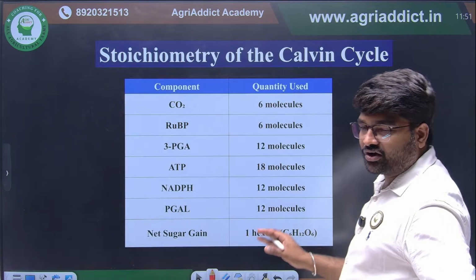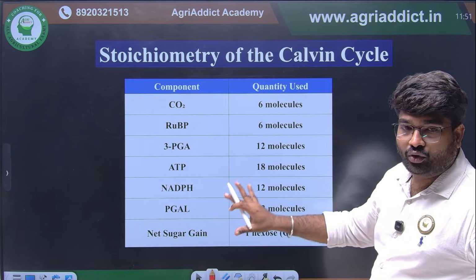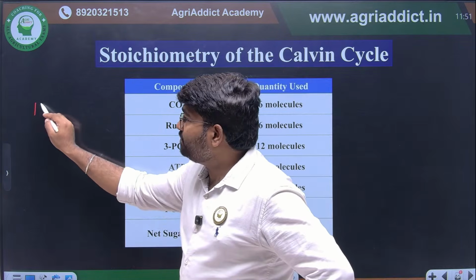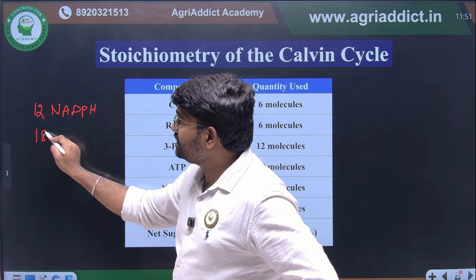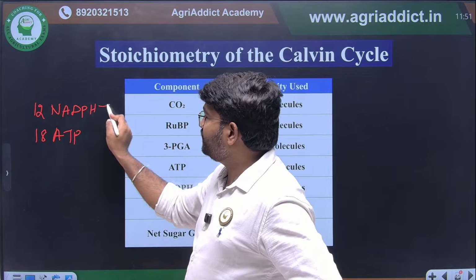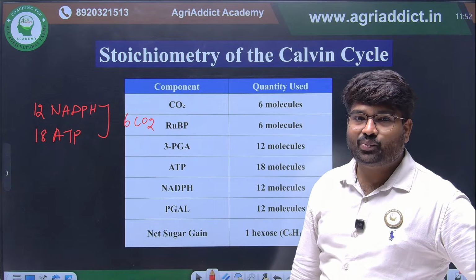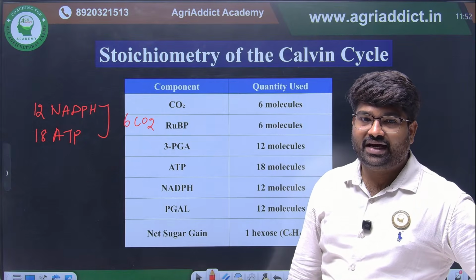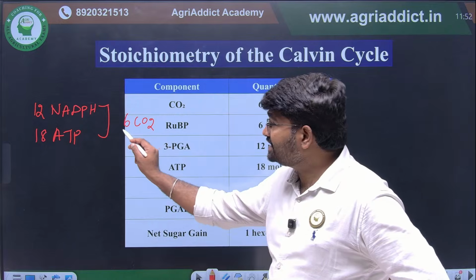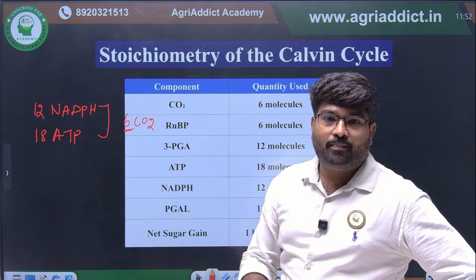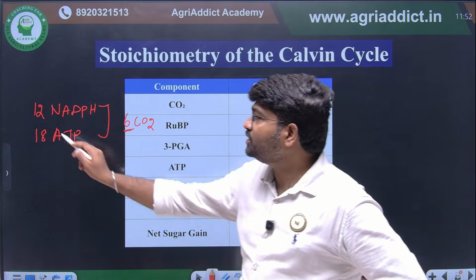This is the stoichiometry, just you see. A total of 12 NADPH molecules and 18 molecules of ATP will be utilized for fixing 6 molecules of CO2. For fixing 6 molecules of carbon dioxide, we need 12 molecules of NADPH and 18 molecules of ATP. For 6 molecules, they can ask per molecule of CO2 fixation, how many ATP will be utilized. Just divide this by 6.